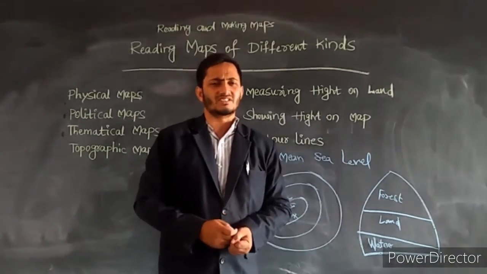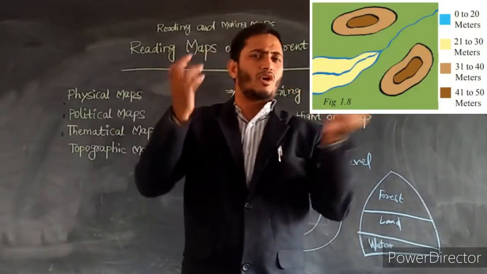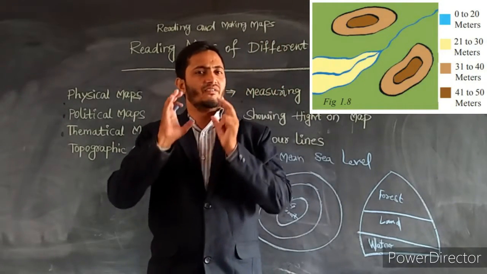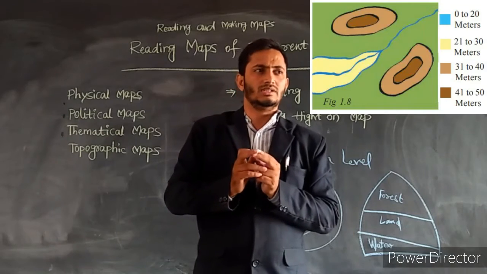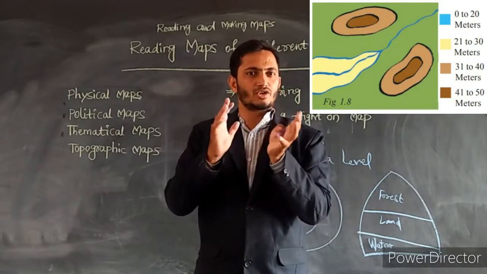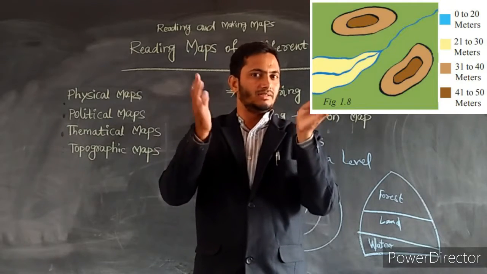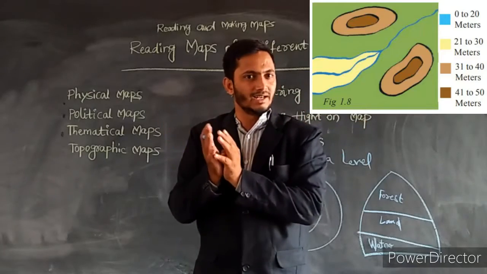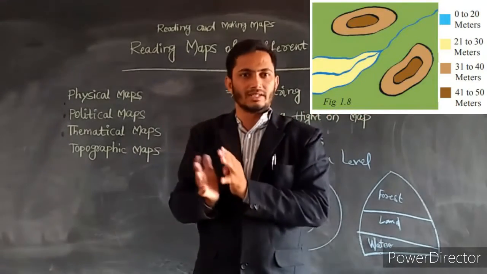Contour lines mean the lines which are joining from one state to another state, the lines which show the places on the map, joining one area to another area, or separating one area from another area.